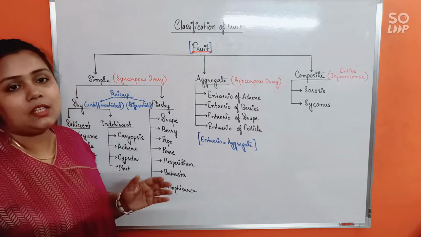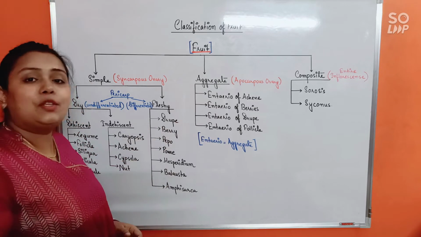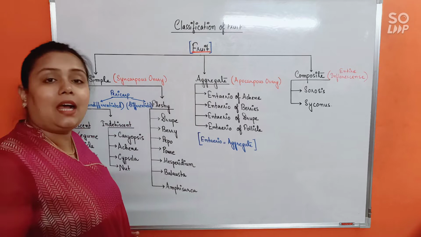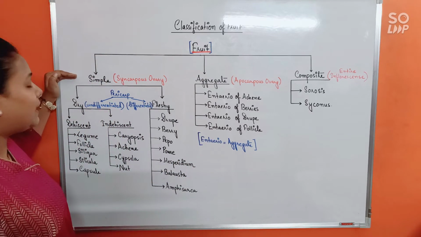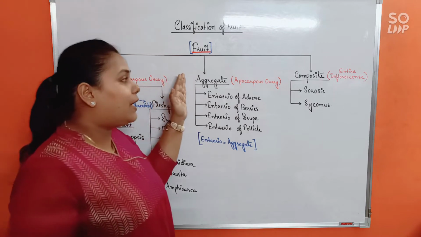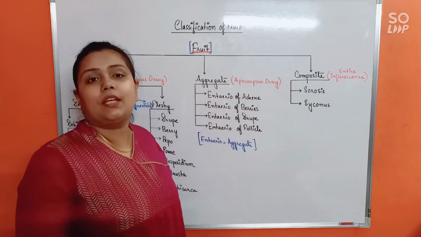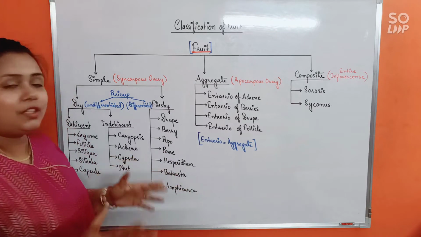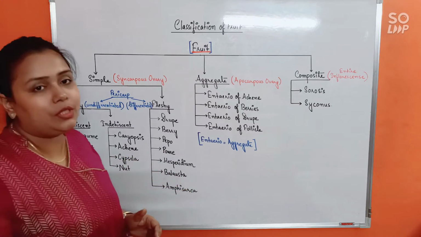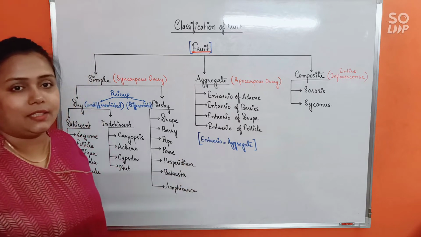Now as per the chart, as you can see, fruits can be classified into three distinct categories. First category being simple fruits, then comes aggregate fruit, and then comes the composite fruit. I'll give you an overview regarding each of the things here, and then we will go into detailed discussion of each category.